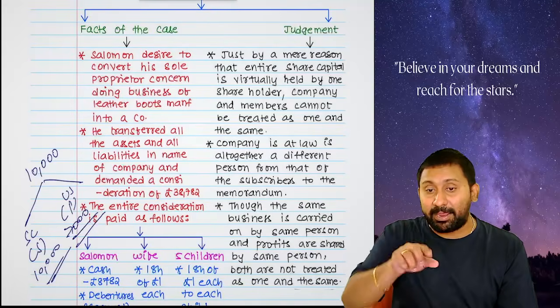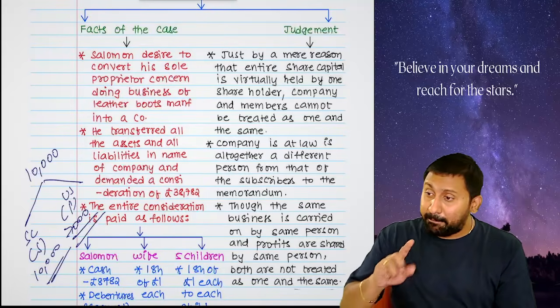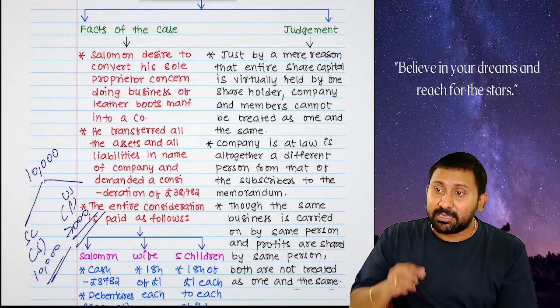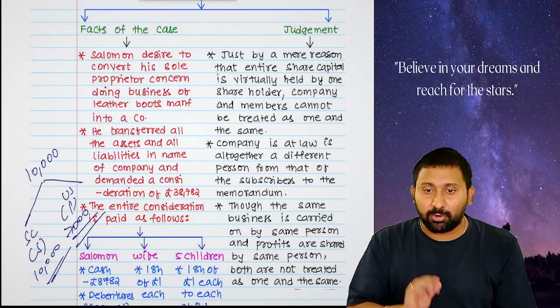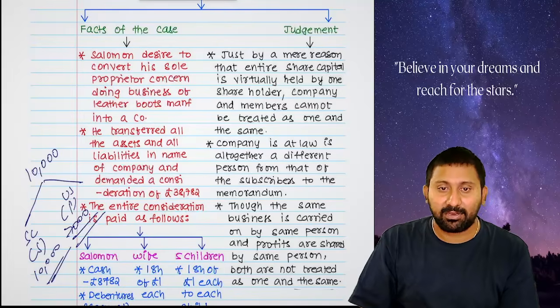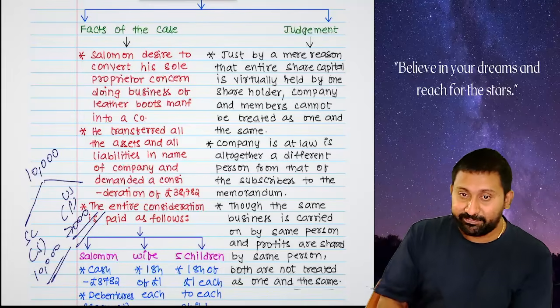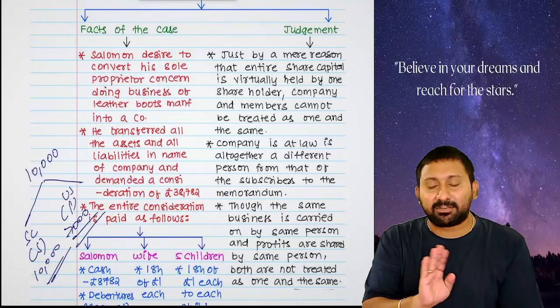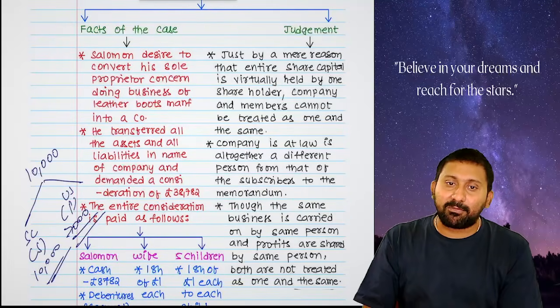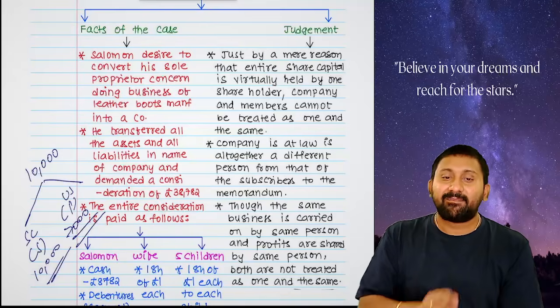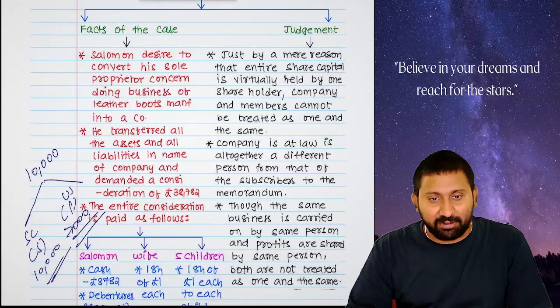To whom you are paying? Salomon. Means company and Salomon are one and the same, means Salomon is paying to Salomon. It's wrong, court said. Court said that, Aron Muttal, unsecured creditors. Okay? Just because Salomon is the major shareholder of a company, or Salomon is the main player in that company, that does not mean Salomon and company are one and the same.